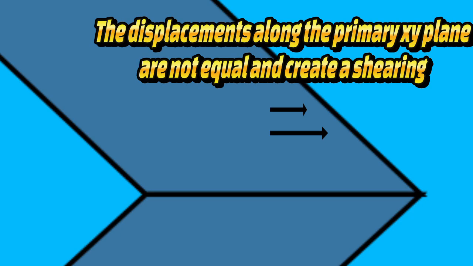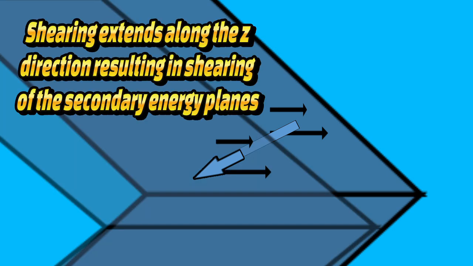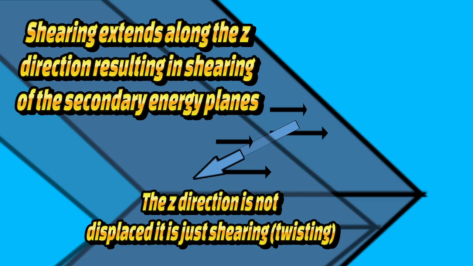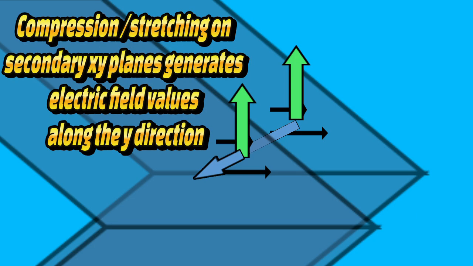Now here's the interesting part. The shearing of spacetime that occurs because of the spacetime's displacement on the primary xy energy plane will also spread along the z directions to reach the secondary energy planes. Note that there is no displacement of the z direction. What is happening along the z direction should be considered a twisting that creates a shear in the adjacent secondary energy planes. The shearing results in displacement of spacetime energy on the secondary xy energy planes. The displacement created on the secondary xy energy planes results in compression or stretching of spacetime along the x directions, which in turn generates the electric field values in the y direction of the secondary energy planes.